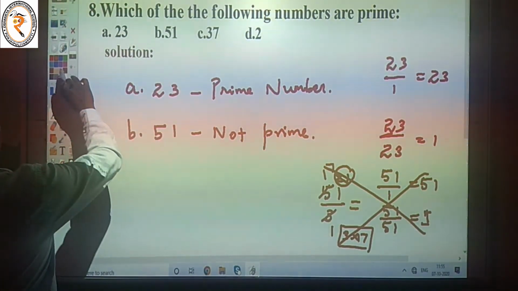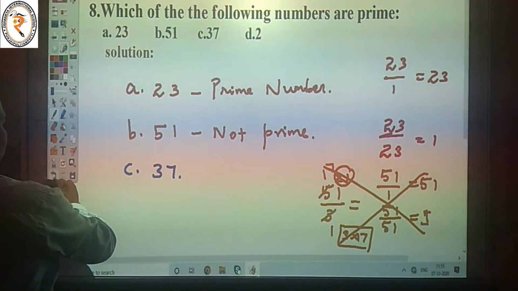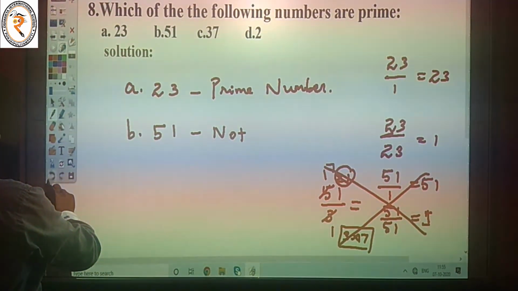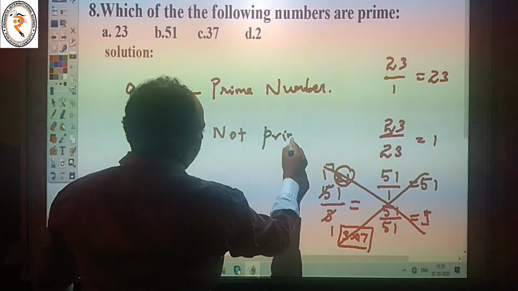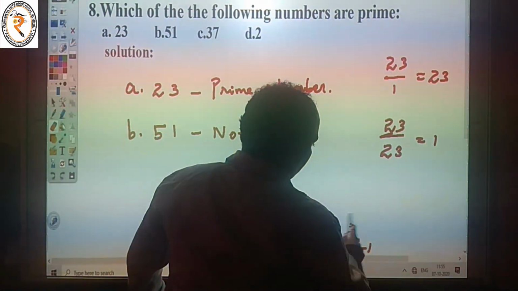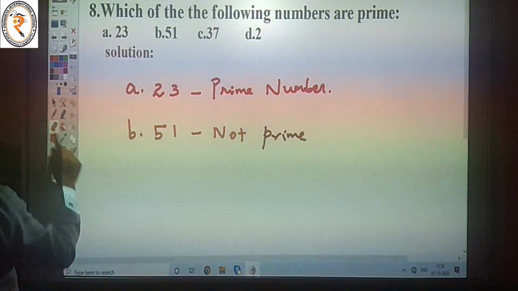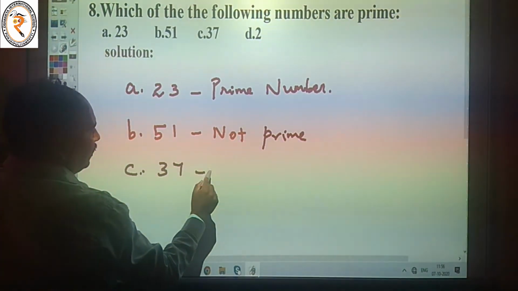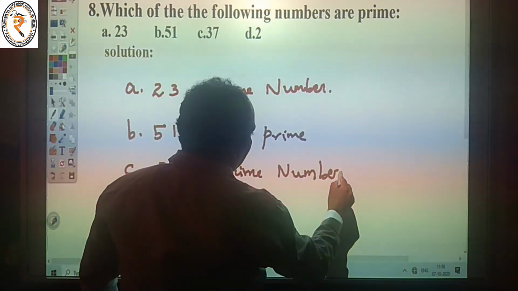The next one, C. 37. 37 is a prime number because the number is divisible by 1 and itself.